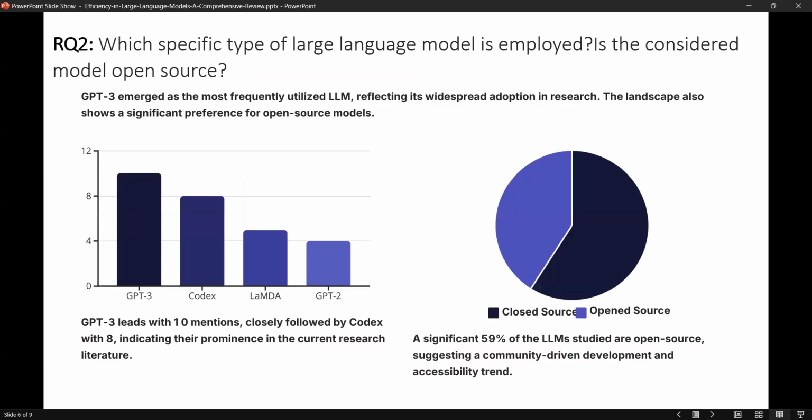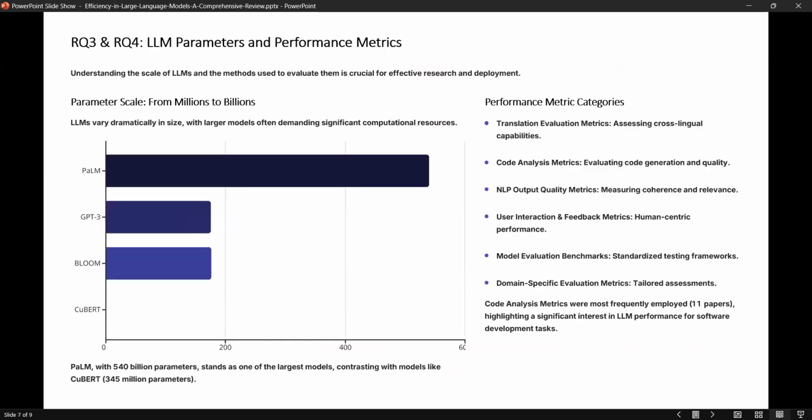For question number two, they found GPT-3 and Codex are the most efficient large language models applied today, and most large language models are studied as open source. So they found that the community deployment helps accessibility thrive.